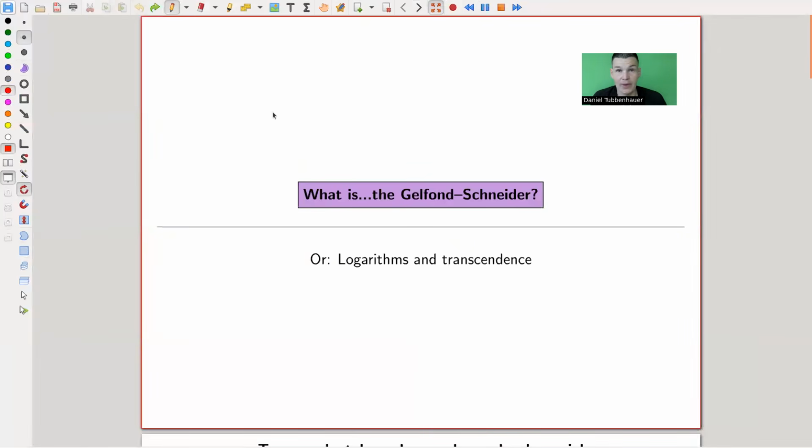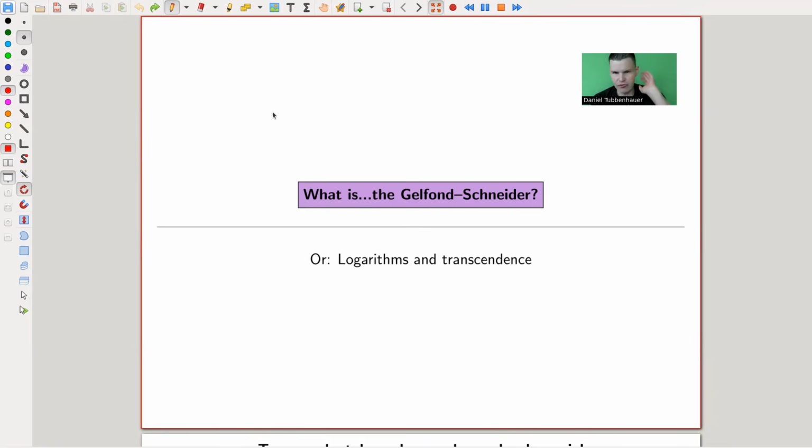Okay, welcome everyone to my continuation of what are my favorite theorems. A very biased collection as usual, my favorite theorems. Very biased, obviously. I'm going to continue a little bit with the idea of these transcendental numbers, because there's a second way to do it, which I'm going to explain.